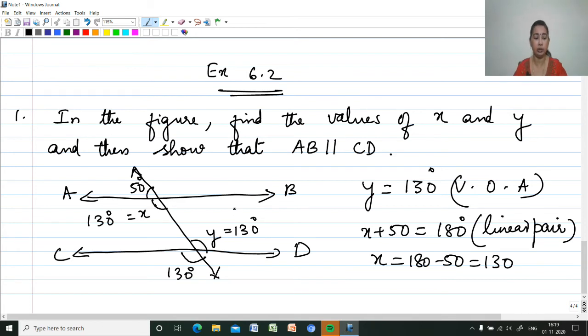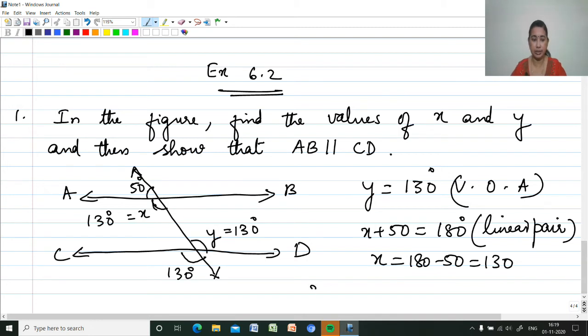What can we conclude from that? These two angles are equal, and they are alternate interior angles. If a pair of alternate interior angles are equal, then we can say that those two lines are parallel lines.